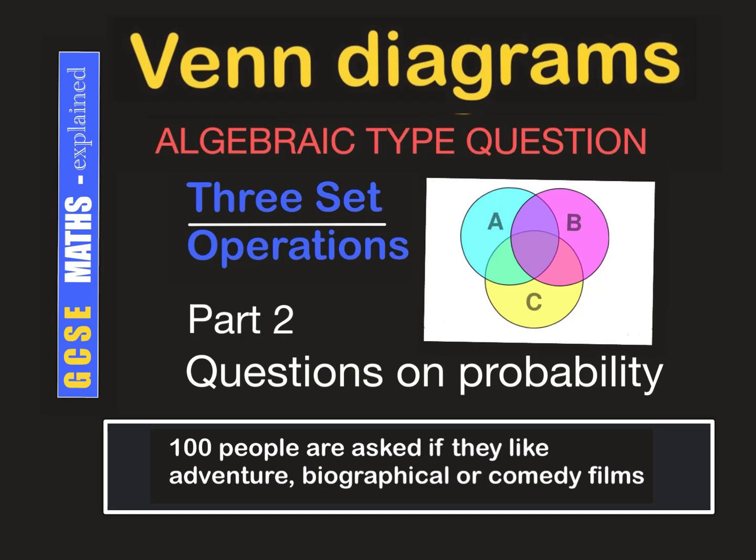This video is a continuation of the previous video that I made on Venn diagrams, where we looked at the algebraic type of questions involved in three-set operations. In this video, we'll be looking at questions involving probability. The problem that was given to us was that we had 100 people and they were asked if they like adventure, biographical or comedy films. The results were calculated and are now tabled in the Venn diagram below.